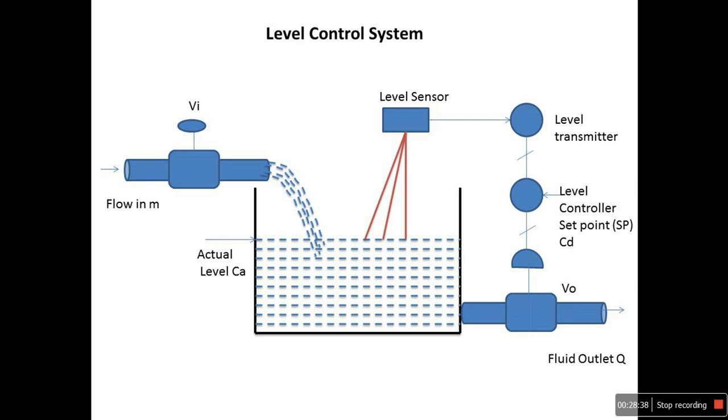In a similar way, here is the same diagram for level control. This is the actual level. This level sensor is used to provide information about the present actual level, and that is given to the level transmitter, which transmits this signal to the controller. The controller compares it with the set point value and, depending upon the deviation, provides an output signal to the actuator, which may increase or decrease the flow rate. This is called a control element. This is the input flow and this is the output flow rate Q.